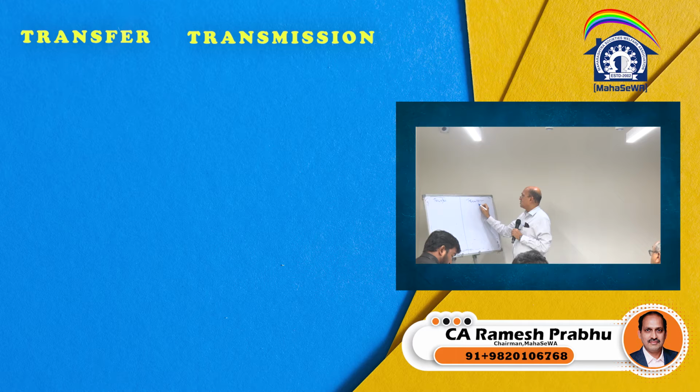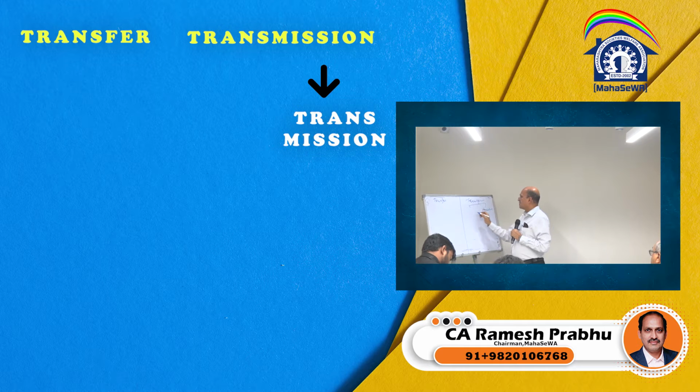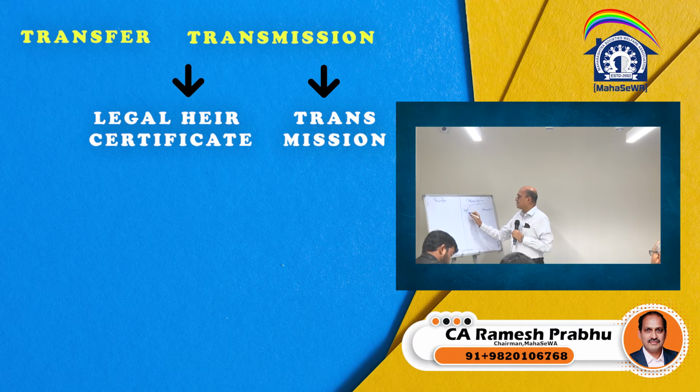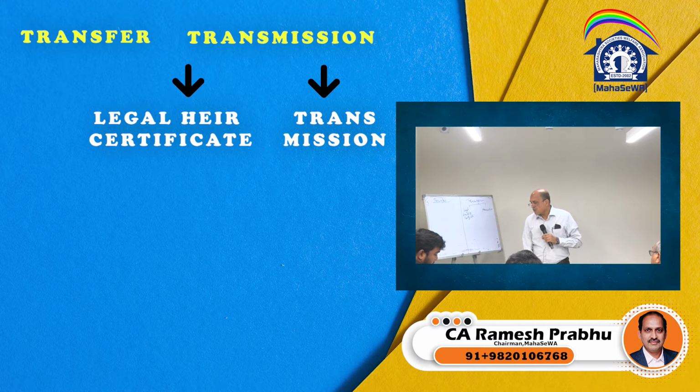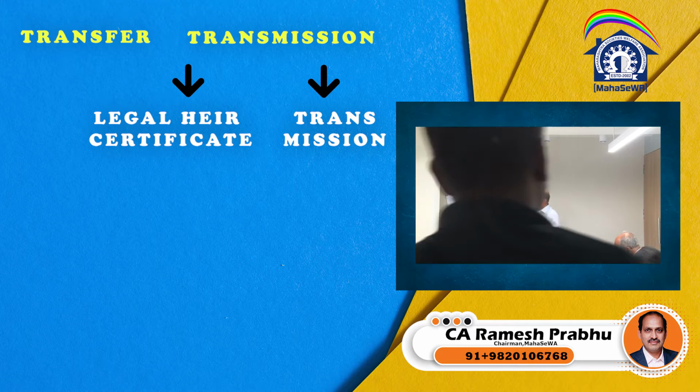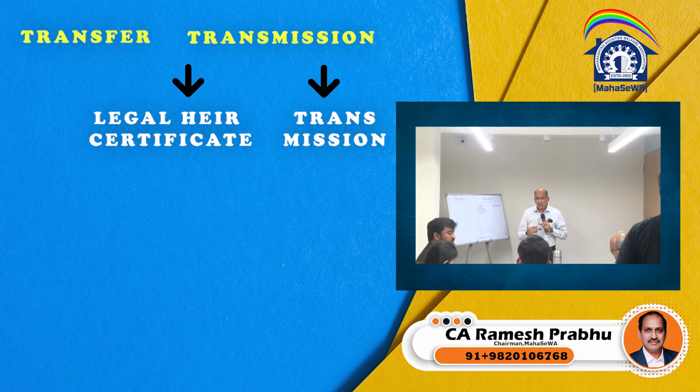In the case of a transmission, again it can be by way of a testamentary document or by way of nomination or legal heirship certificates, that is testamentary and other things. For the transfer, as I said, there are various documents that can be involved. Now let us go one by one. What are the forms required under the bylaws? The bylaw number 38 prescribes, as far as transfer is concerned, this is given in bylaw number 38.